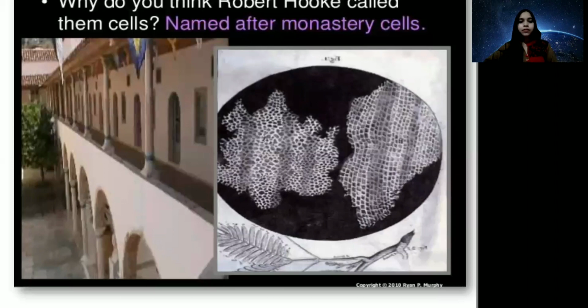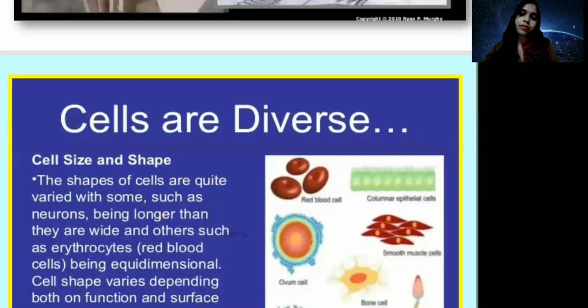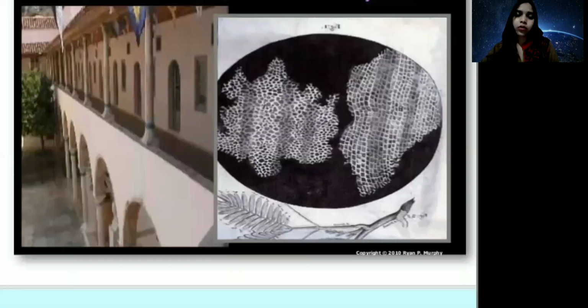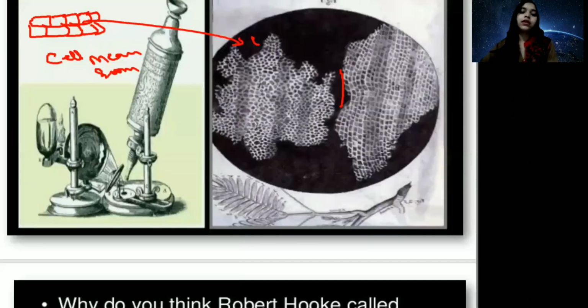It is very interesting now. We are made from cells. We are studying cells and inner cells. This is quite interesting. Let's move ahead. Okay, Robert Hooke discovered the cell under his own microscope.